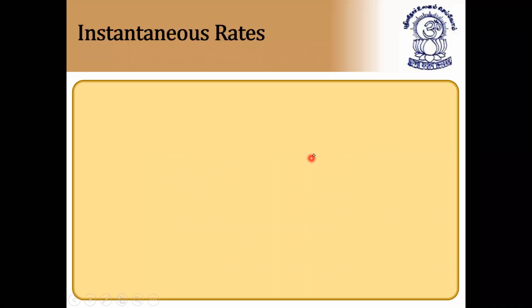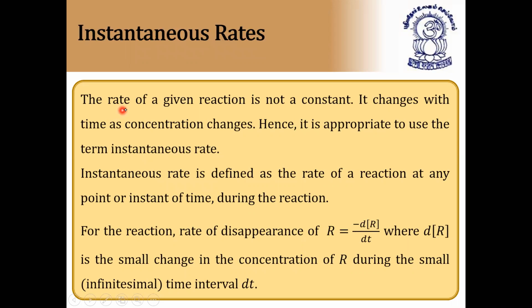Now, instantaneous rate. What is instantaneous rate? Since we have completed average rate, now instantaneous rate. The rate of a given reaction is not a constant, so it changes with time as concentration changes. Hence, it is appropriate to use the word instantaneous rate. Instantaneous rate is defined as the rate of reaction at any point or instant of time during the reaction. At any instant of time during the reaction, it is called instantaneous rate, and it is also calculated by the same formula.